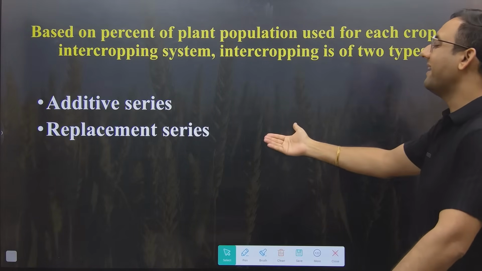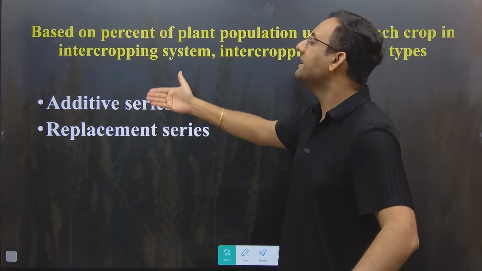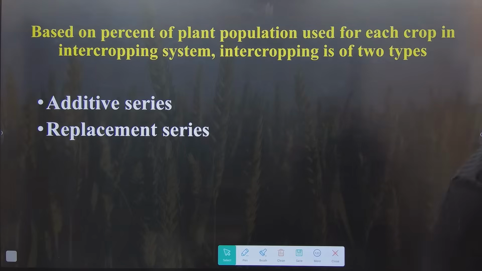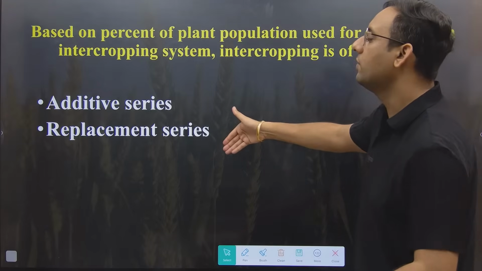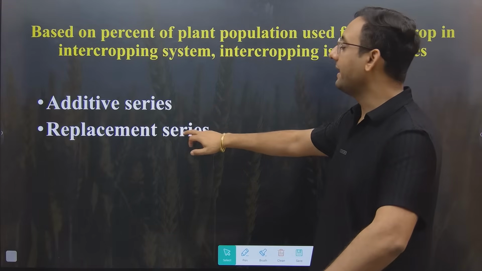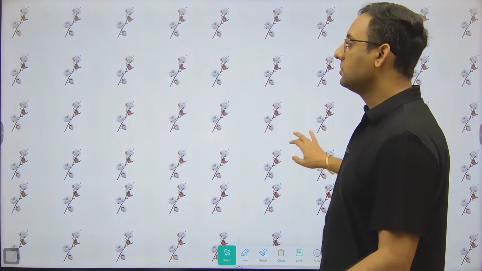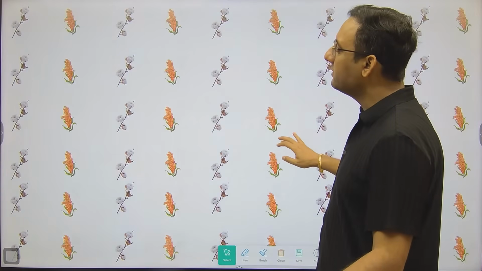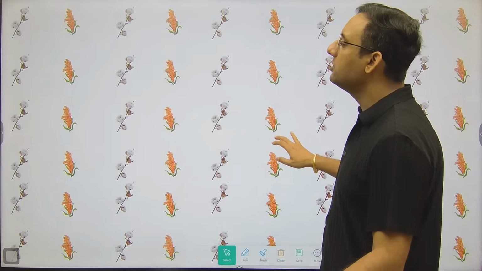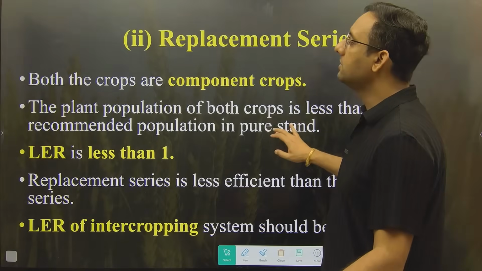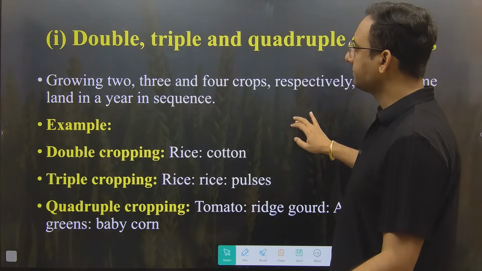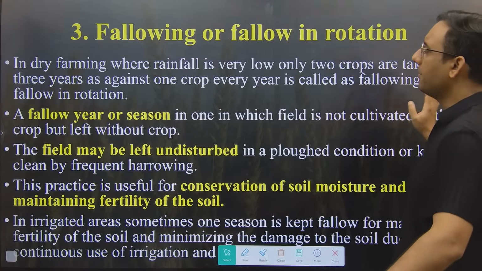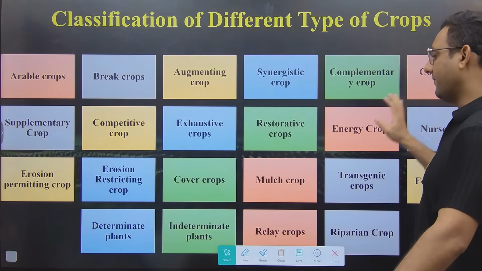This is why instead of using replacement series, we should use additive series, because additive series will have LER more than 1, but replacement series will have LER less than 1, and if LER is less than 1, that means it is not profitable. Here the animation is showing the additive series, but here it is replacing the original cotton population. So this is replacement series. Then sequential, double, triple, quadruple, fallowing I have already discussed.